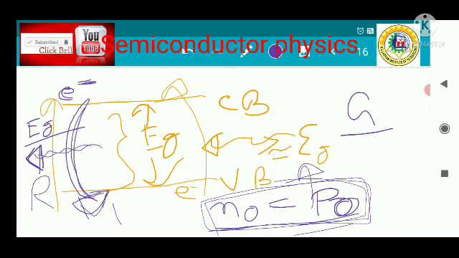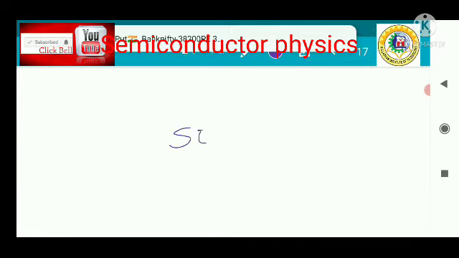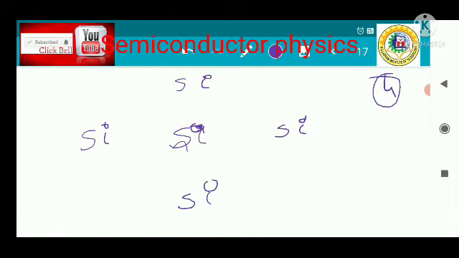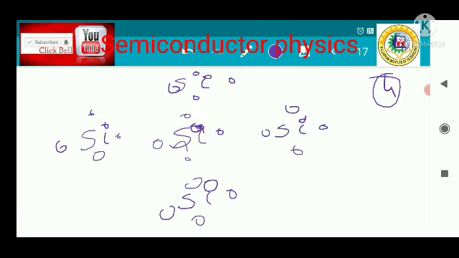Now in the case of the intrinsic semiconductor, if you look at the structure, which I have also discussed, this is silicon. Silicon has a valency of 4; the outermost shell of every silicon atom contains 4 electrons. This is the neighboring silicon atom, a small portion of the total crystal structure. This silicon atom has 4 electrons, and this one also has 4 electrons, and so on. In the case of the covalent bond structure, what happens? These 2 electrons will combine like this.